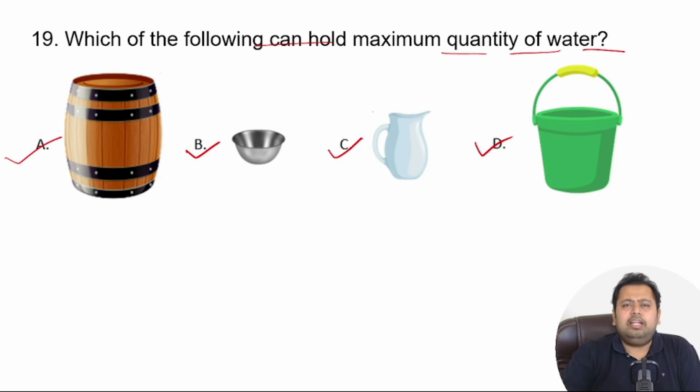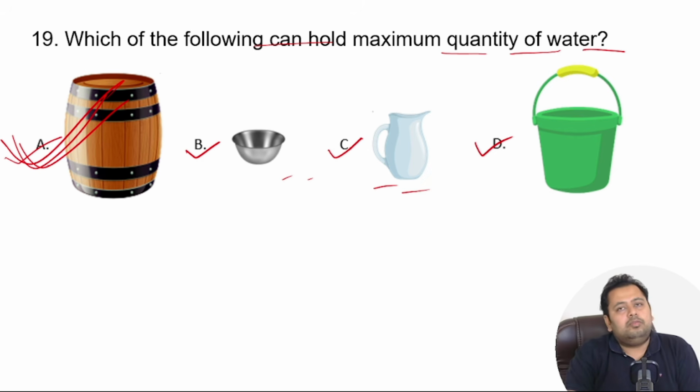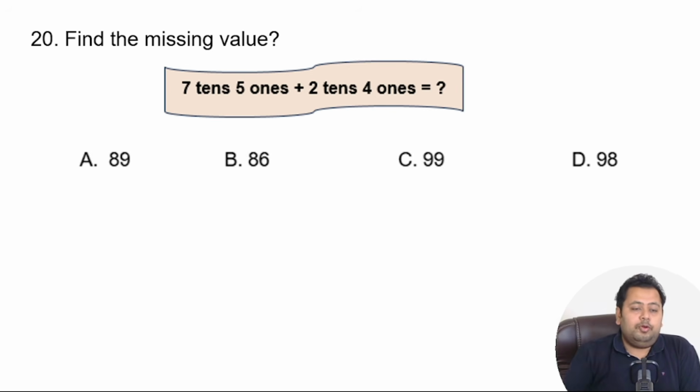Great. I hope you got it correct. It's the barrel, obviously. So the correct answer is option number A. All others will have less quantity in terms of water. So yeah, the correct answer is option number A. Let's go to question number 20.